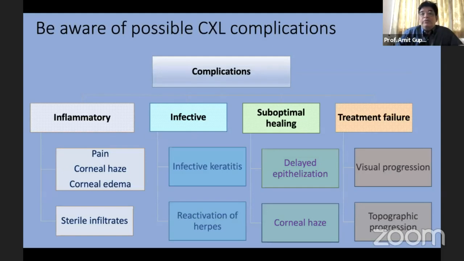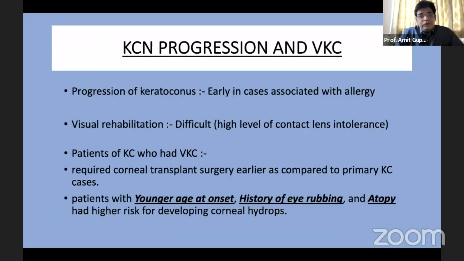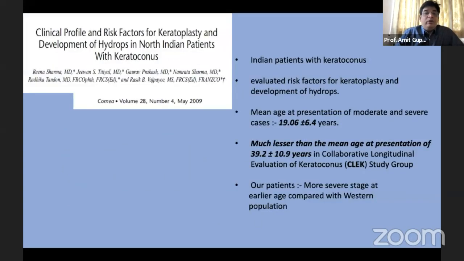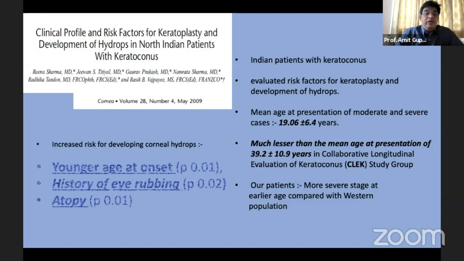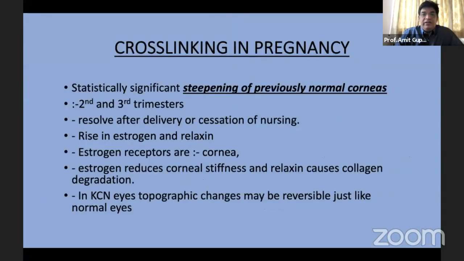Be aware of the possible complications. We have a talk, so I'm not going to address these, but we should be aware that every surgical procedure has a complication. There are special situations, for example, keratoconus progression in VKC. This is a study on Indian patients who went on to develop keratoconus, and they have noted that patients with younger age of onset, history of eye rubbing and atopy were significantly more at risk of developing keratoconus. So we don't want that to happen, and we should go in for an early cross-linking.